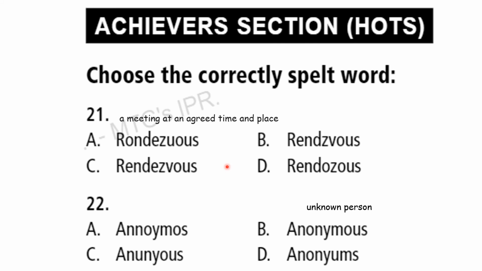It means an appointment. A meeting at an agreed time and place between two people or something. That is rendezvous. So now, which is the correct spelling? Can you see? Rendezvous. The Z is silent. This S is silent. Clear? Very new, right? Now, number 22. This you know. This is anonymous. Now tell me which is the correct spelling here. Anonymous means unknown person. Clear?